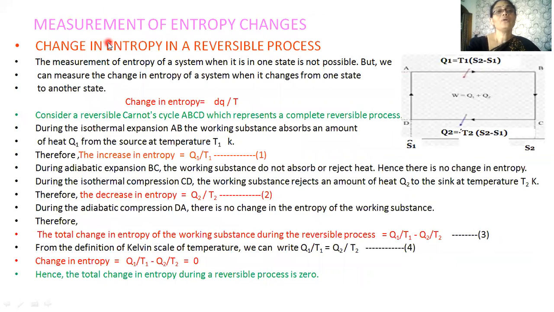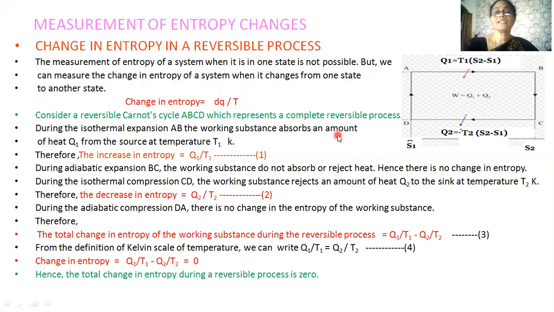Now let's try to calculate the change in entropy, that is, the measurement of entropy changes. The change in entropy in the case of a reversible process and the change in entropy in the case of an irreversible process. Now let's calculate the change of entropy in a reversible process. The measurement of entropy of a system when it is in one state is not possible. That is, we cannot calculate the entropy directly. We can only calculate the change in entropy when it changes from one state to another state. We have already understood the change in entropy is nothing but dQ by T.